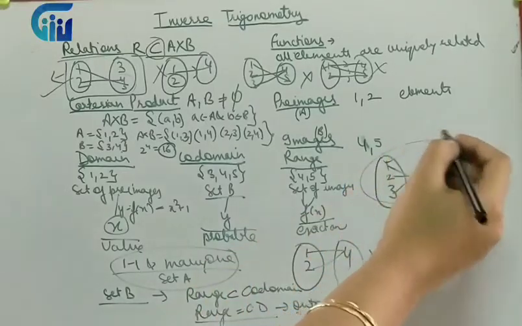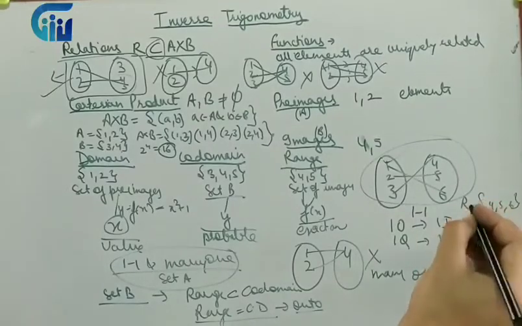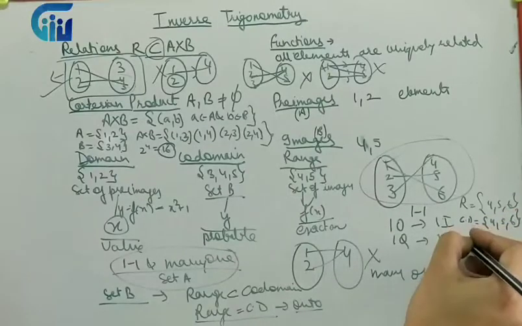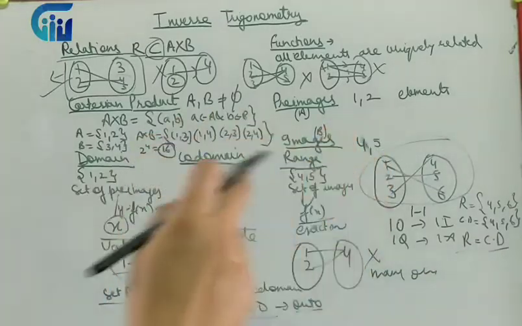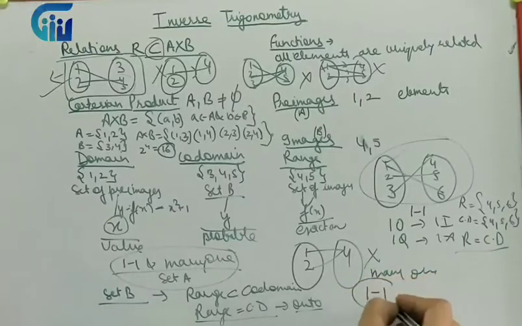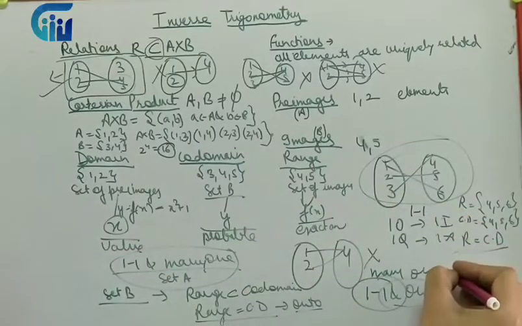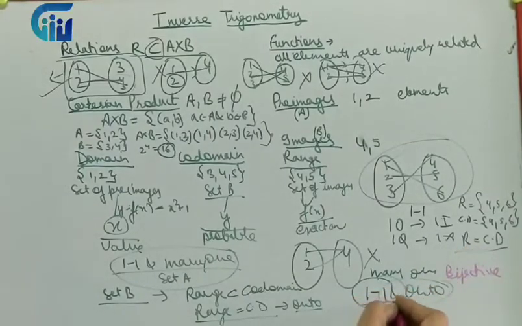In this particular example, what is my range? Range is 4, 5, 6, and what is my codomain? Codomain is 4, 5, 6. So what do I observe? Range is equal to codomain, hence my function becomes onto. This function is one-one as well as onto. So what we have learned is that one-one and onto together are known as a bijective function. One-one and onto together becomes bijective.